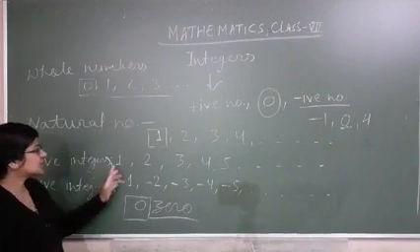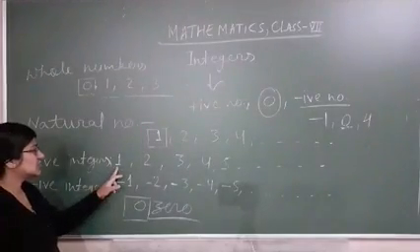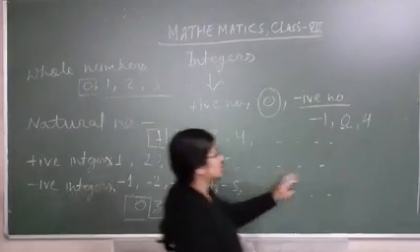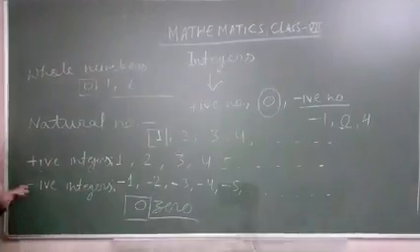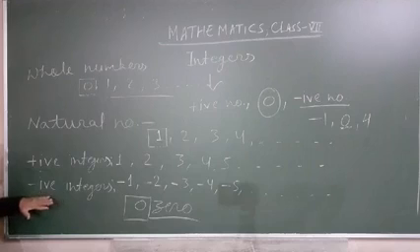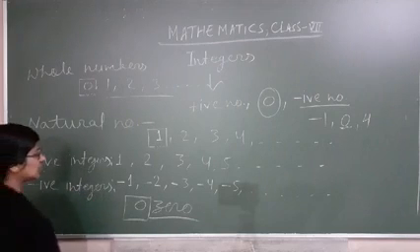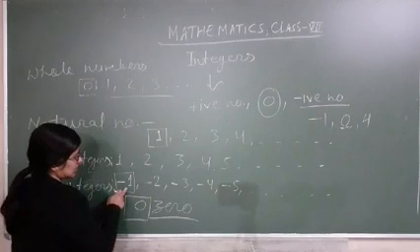Positive integers started from 1. Okay, so you can say the smallest positive number is 1, but the largest positive number is not defined. Okay, like that for integers, negative integers. But here you can't say that -1 will be the smallest.